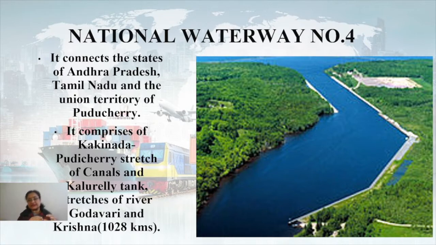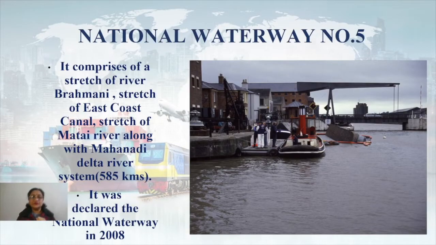So to some extent the canals are there, to some extent it is using the river flow. In this manner, this entire national waterway is covering almost 1028 kilometers of distance, right? So that is National Waterway number 4. Now, what about National Waterway number 5?